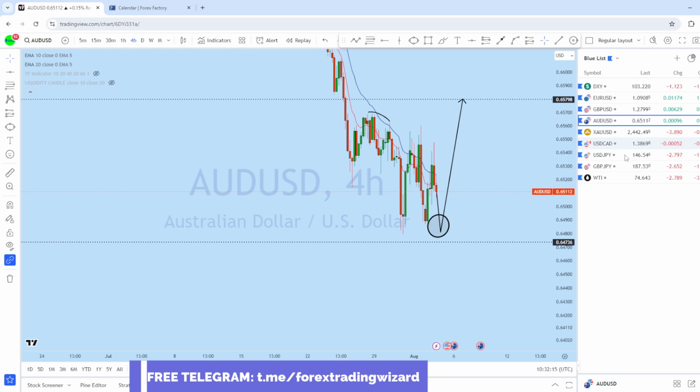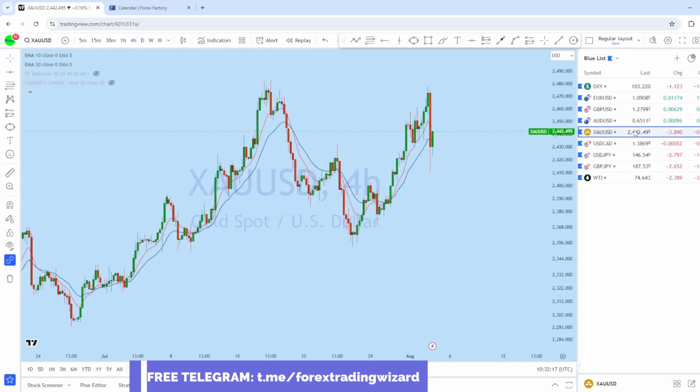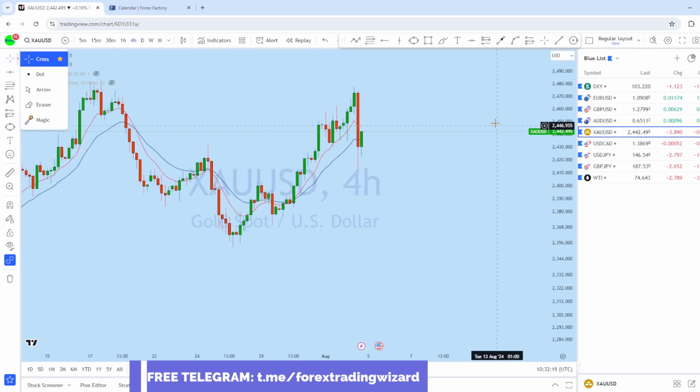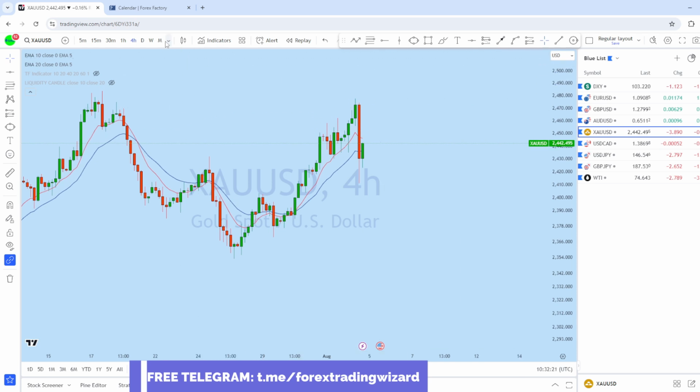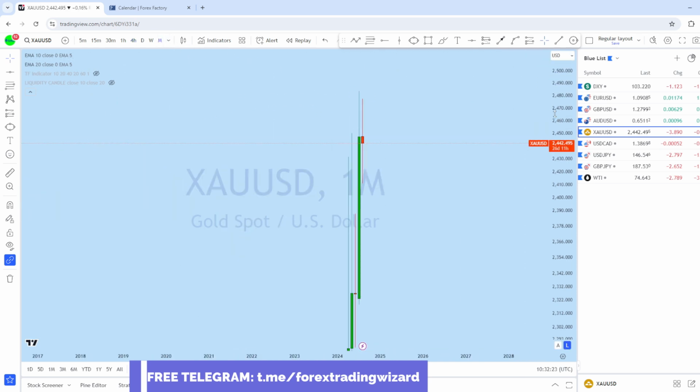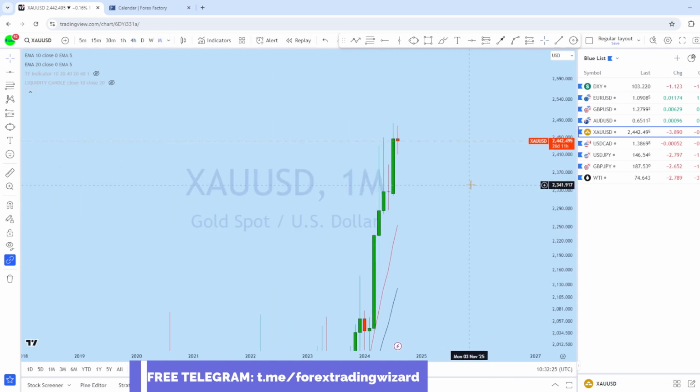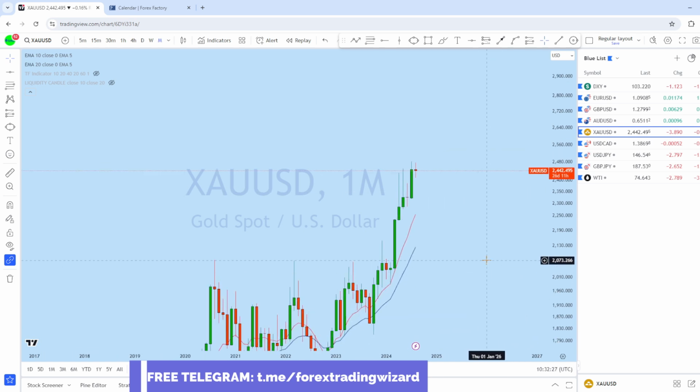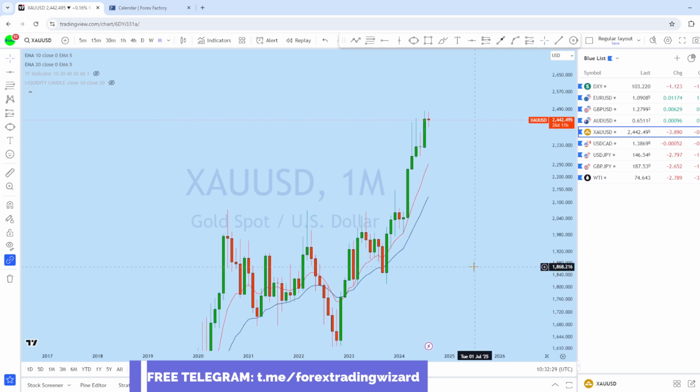Now let's look at gold. Let's see what kind of trading opportunity we have on gold. Looking at the monthly chart, first of all, to see overall picture in the market on gold. Now from the monthly, we can see that gold long-term picture is bullish.